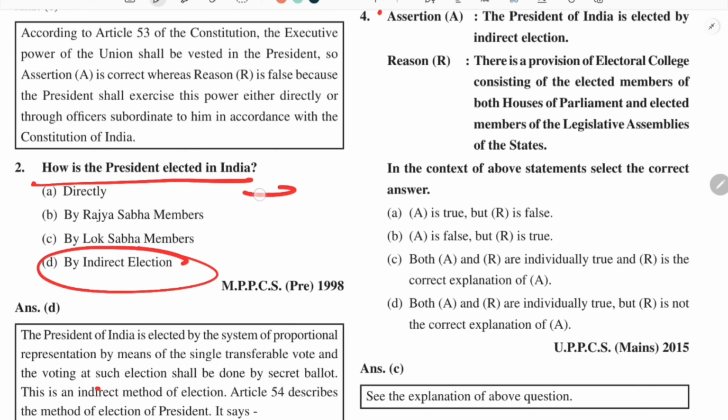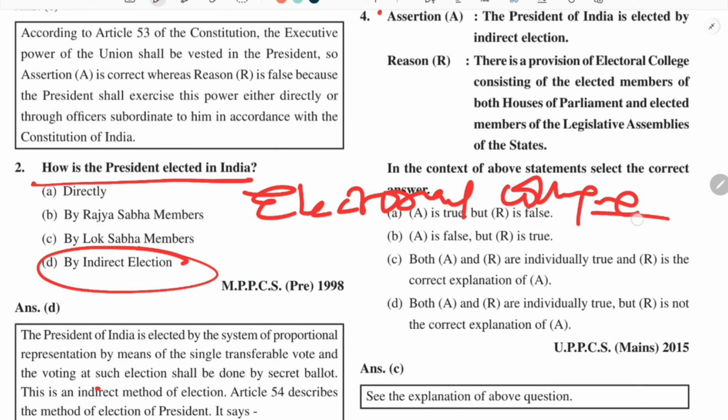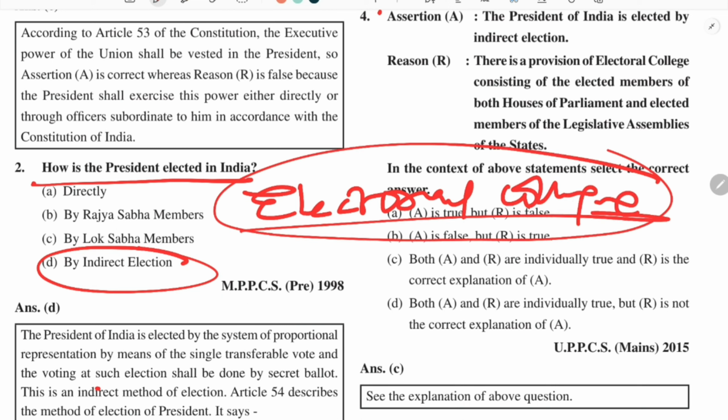First of all, there is a term you must have heard: electoral college. The electoral college is like a pool of members, and this electoral college is the electoral college of the President, because the word electoral college is used for the Vice President also.